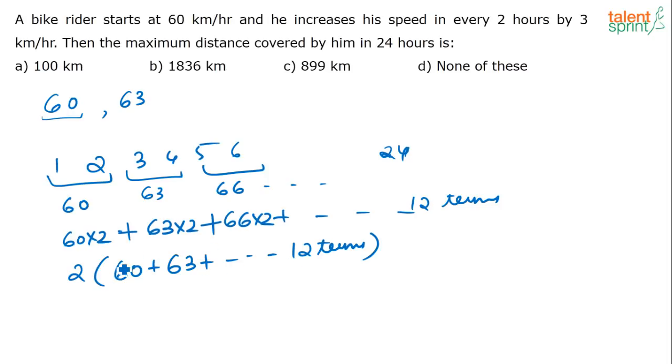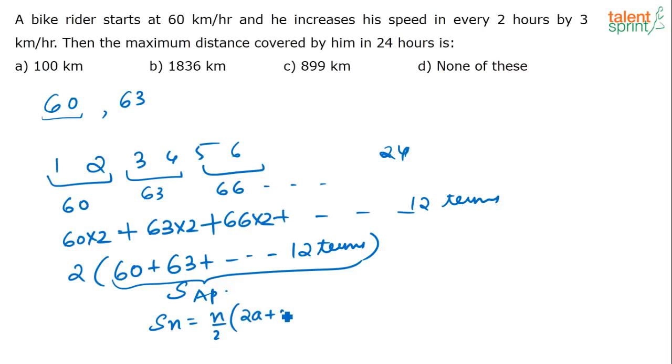So what does this mean? Now this is in terms of what? How do you find the sum? This is in terms of an arithmetic progression and you have to find the sum of the arithmetic progression. So what is the sum of an arithmetic progression where a few terms are given? Sum of n terms is equal to n by 2 into 2a plus n minus 1 into d. See, you should know this formula to solve this question. So sum to n terms of an AP is given as n by 2 into 2a plus n minus 1 into d, where a is the first term, d is the common difference, n is the number of terms.